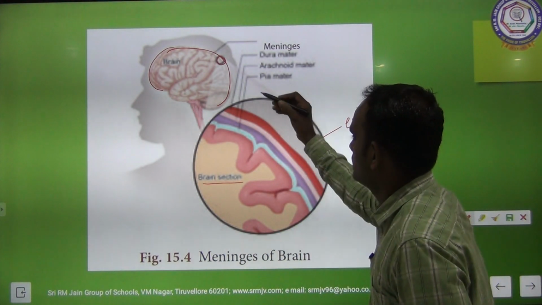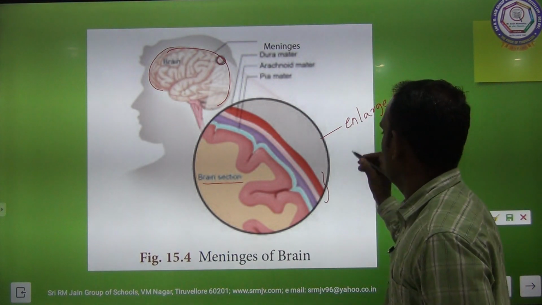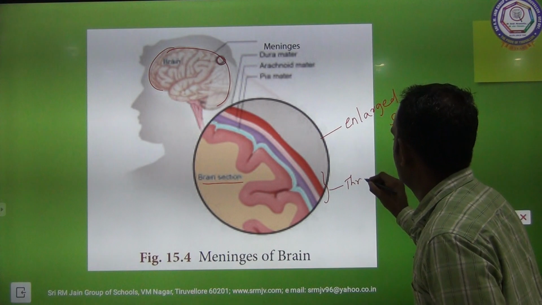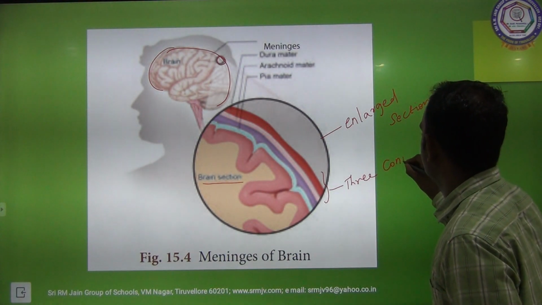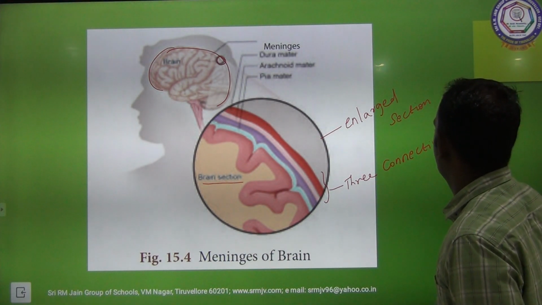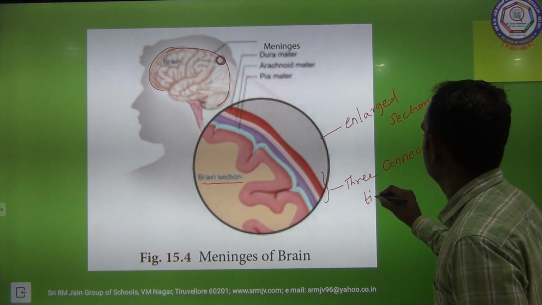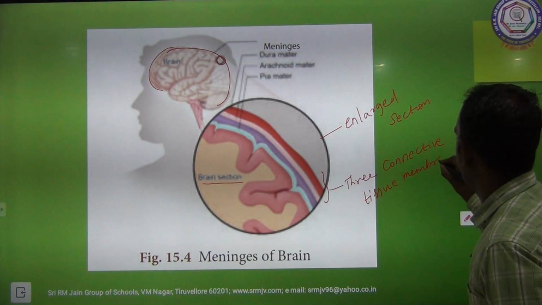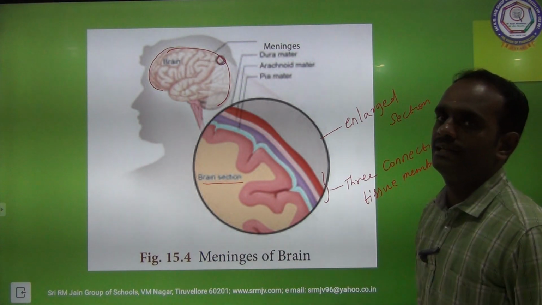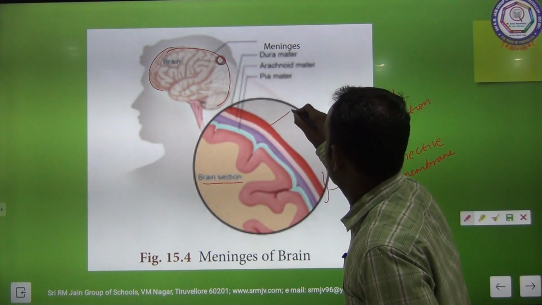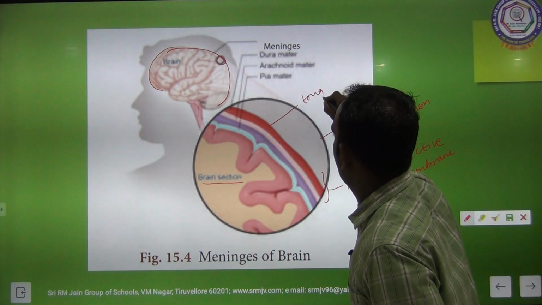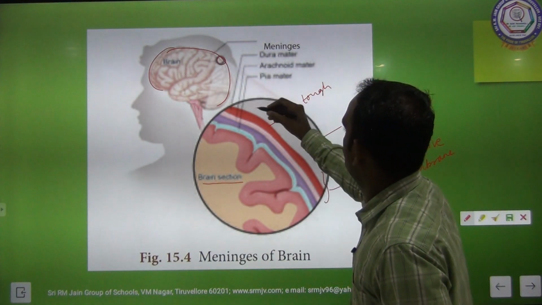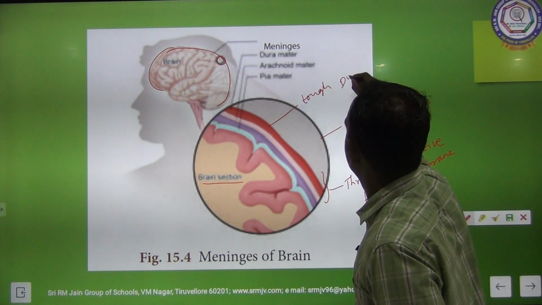The brain is covered by three connective tissue membranes. Of these three, the first one is the tough membrane, dura mater.